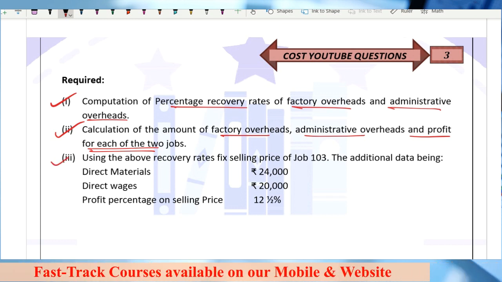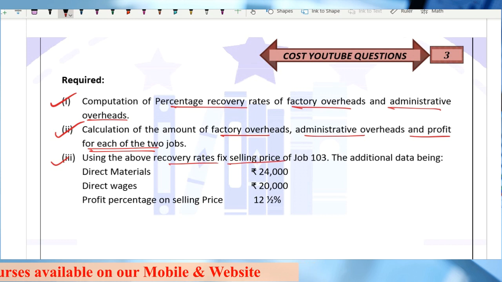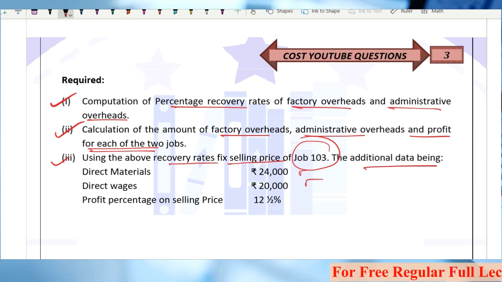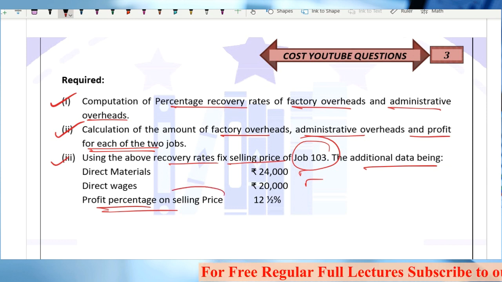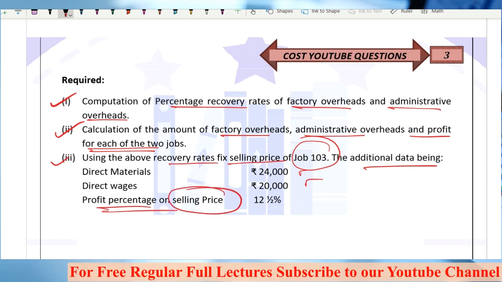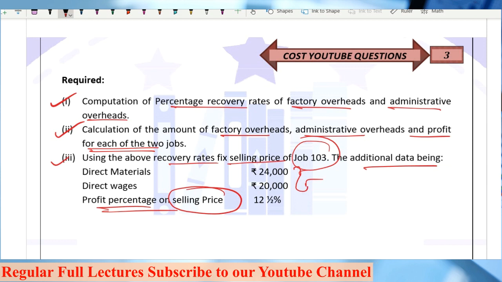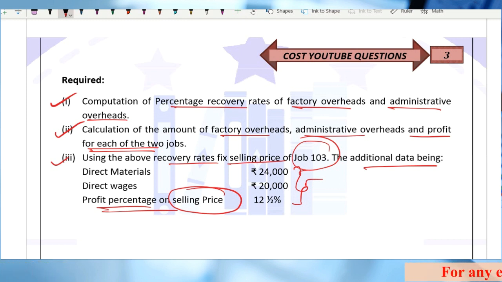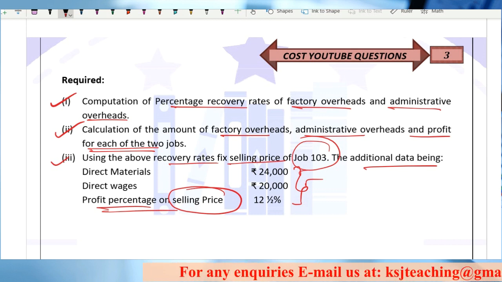Let's come to part number 3. Using the above recovery rates, fix the selling price for job 103. Now he says there is another job, that is job 103, and you have to fix the selling price for that. The additional data being direct material, direct wages, profit percentage on selling price. Now this part is your homework. Sir, how to calculate the profit percentage on selling price is given. You have to take it on cost, right? So this is your homework now, right?